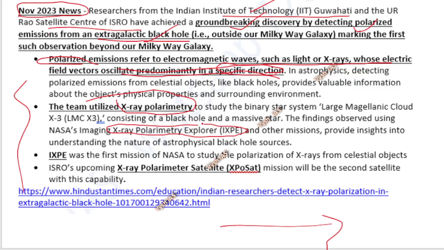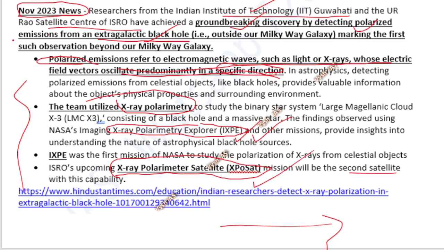Okay, so if you see, NASA has a mission, that is the Imaging X-ray Polarimetry Explorer, IXPE. Okay, this is a space mission of NASA, an imaging mission, where they are detecting X-ray things in space. In 2021 they launched it. This was the first ever X-ray specific mission, and India is also doing that. In January 2024, new year, just 2 months back, we launched an X-ray polarimeter satellite, that is XPoSat. For X-ray specific, the world's first one is IXPE, the world's second one is XPoSat, which India has done. Okay, the second satellite with that capability.